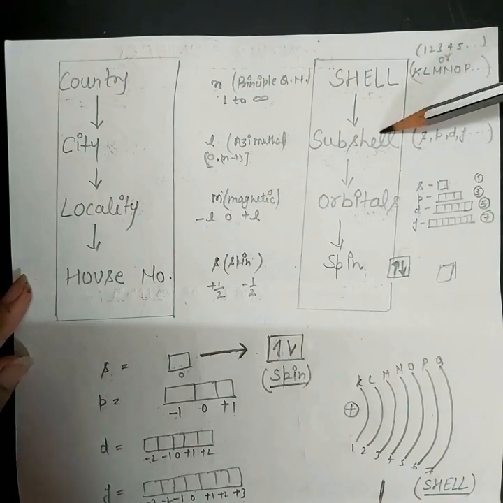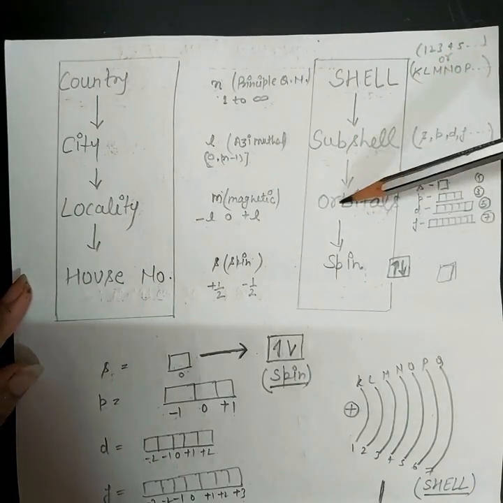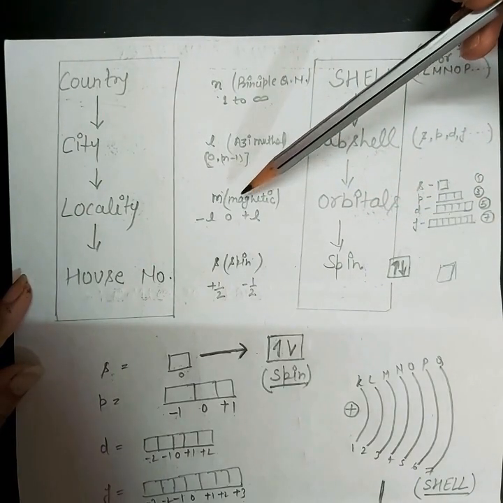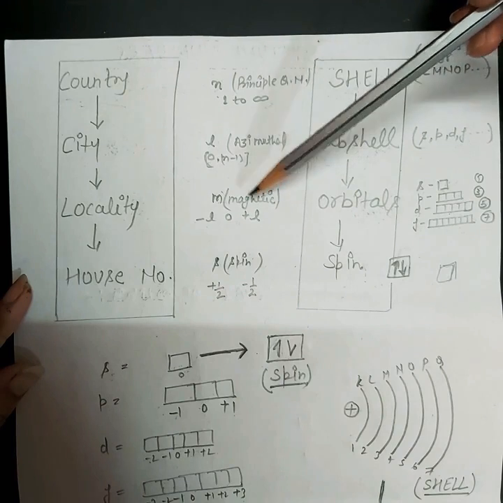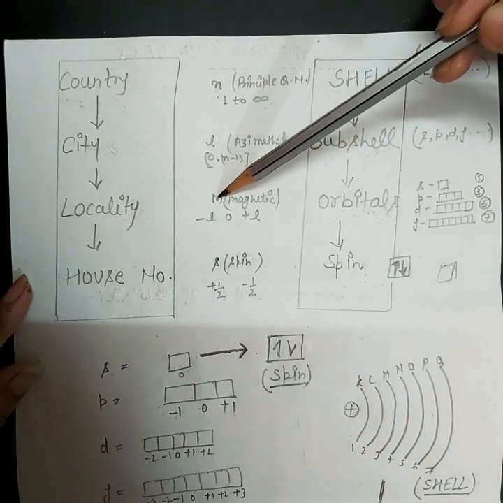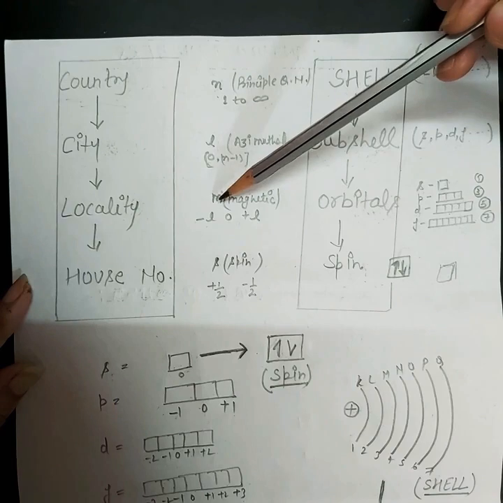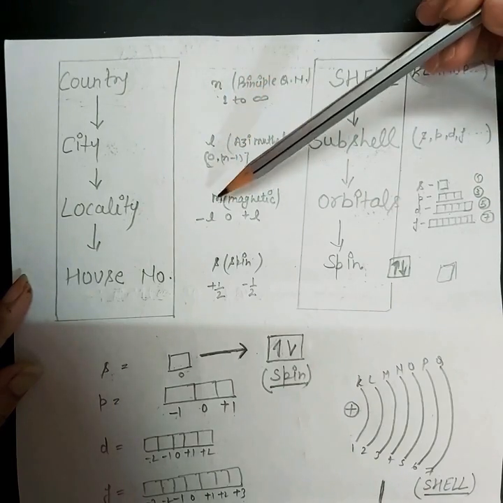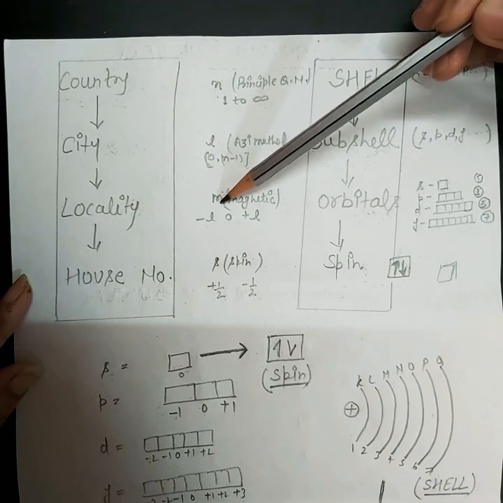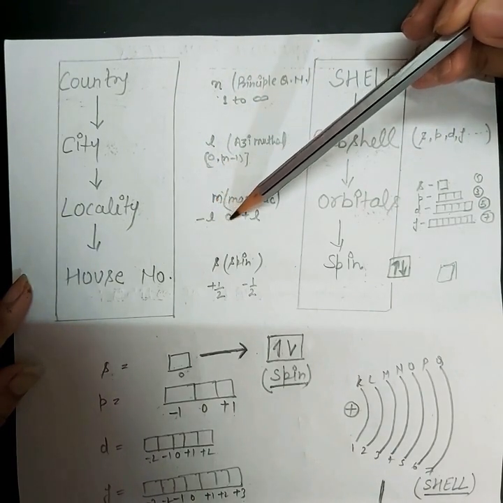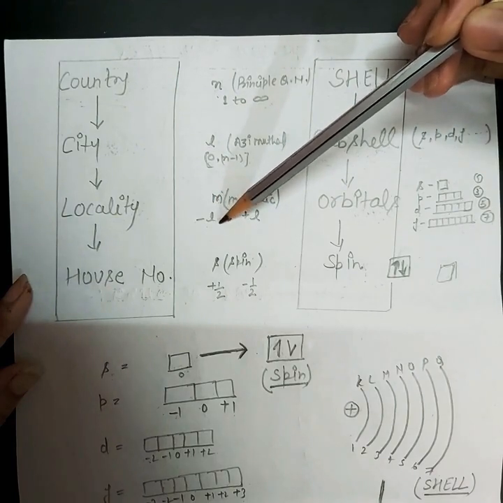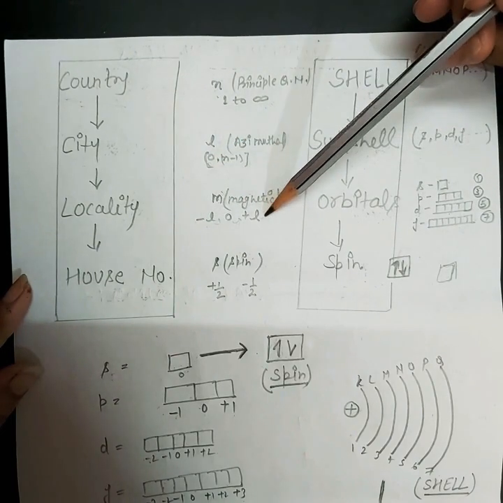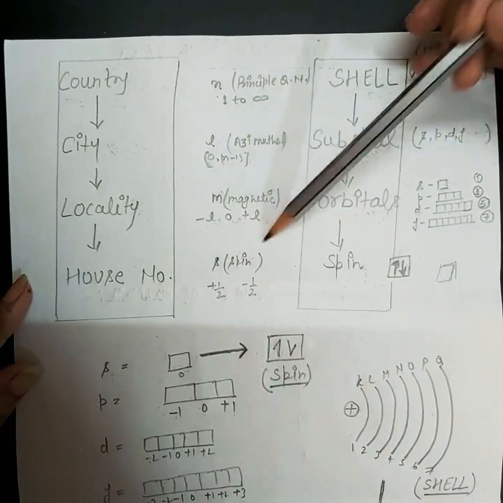Now after knowing the subshell, we have to calculate the orbital. We can find the orbital by using the third quantum number, which is the magnetic quantum number, represented by m, and the value of m depends on l, the azimuthal quantum number. The formula for m is minus l comma 0 comma plus l. So minus l to plus l including 0 is the value of m.